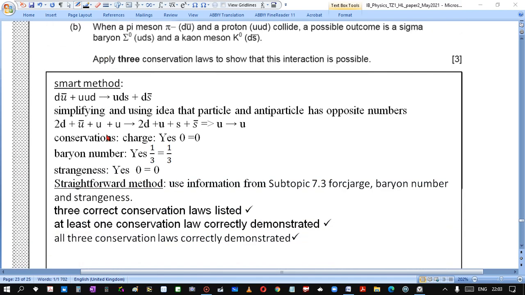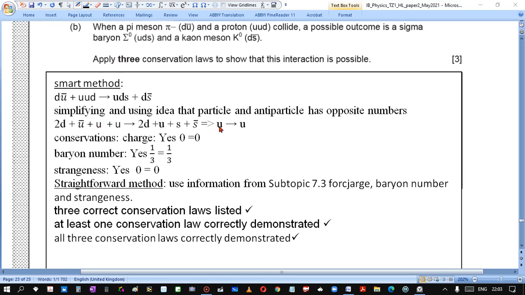Question B. When a pi meson and a proton collide, a possible outcome is a sigma baryon and a kaon meson. Apply three conservation laws to show that this interaction is possible. So I have a smart method and a straightforward method. Smart method: we put the quark structure, then we combine, we cancel identical quarks, and we cancel quark and anti-quark.